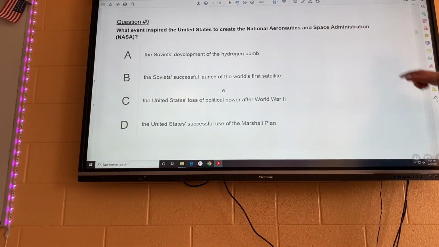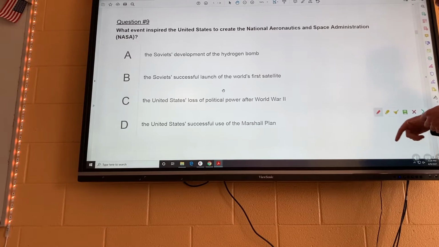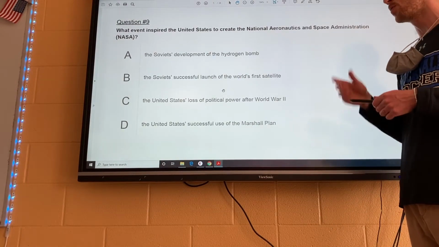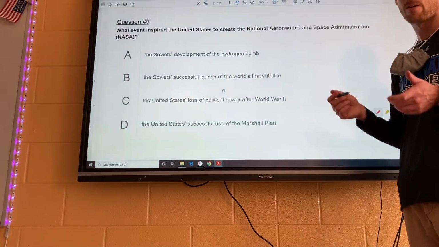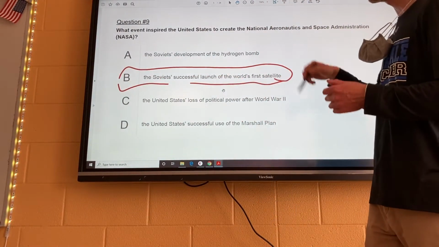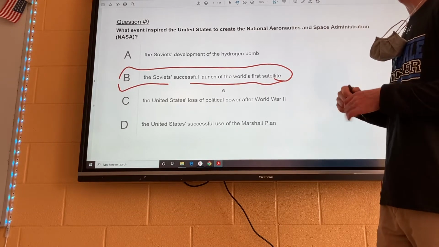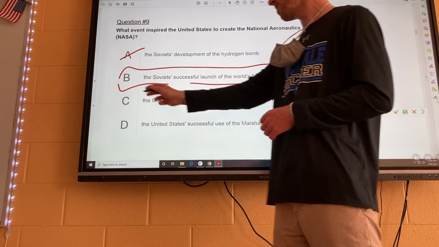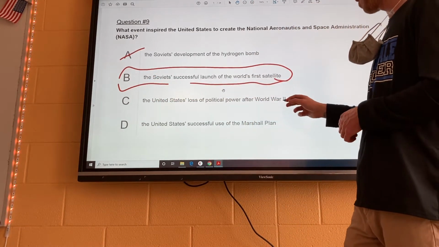What event inspired the U.S. to create NASA? All right. When the Soviets launched Sputnik, which was the world's first satellite, America freaked out, and that's why we created NASA, okay? So that's pretty straightforward. Again, that was just straight up recall. Soviet development of the hydrogen bomb? No, that has nothing to do with space. The United States lost political power after World War II?